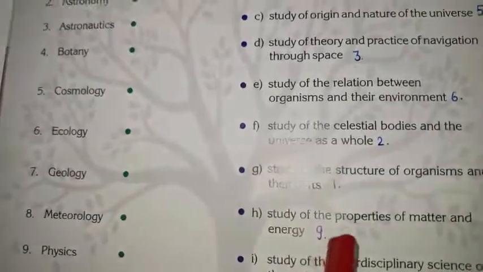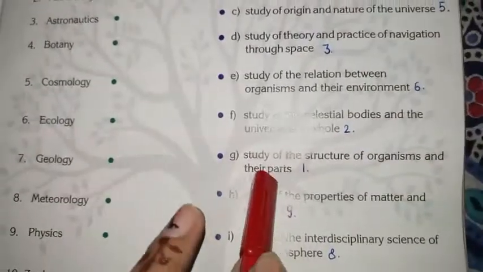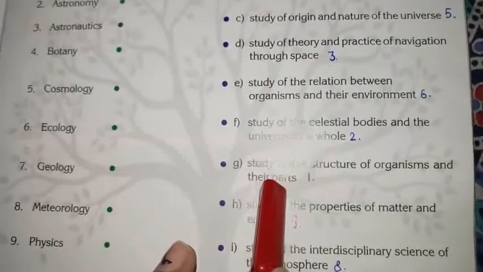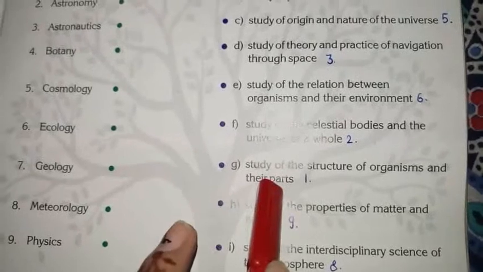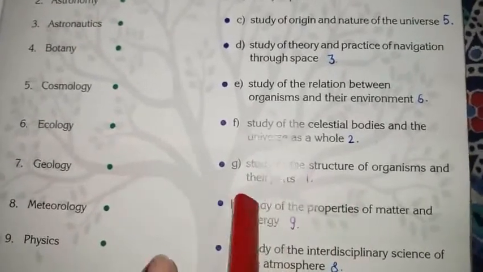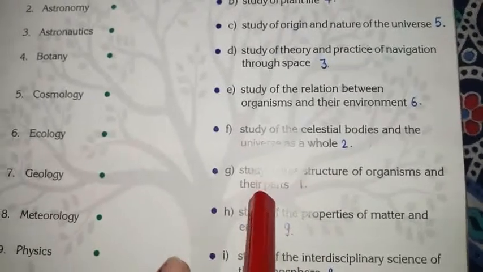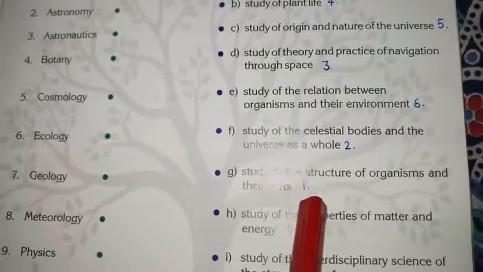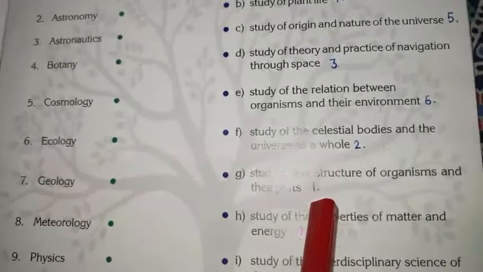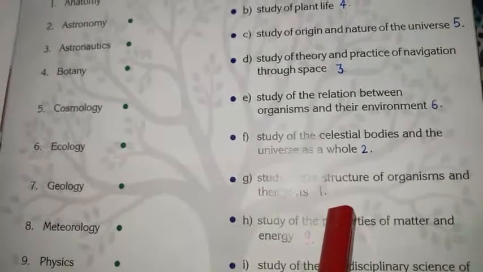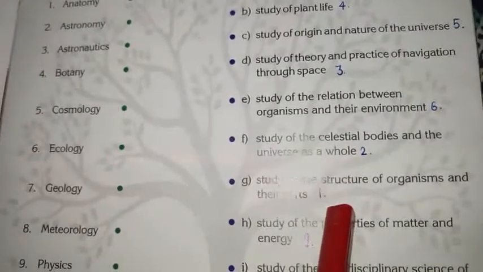Anatomy you have to match with option G. Anatomy is a branch of science in which we study the structure of organisms and their parts. Anatomy is a branch of natural science which deals with the structural organization of living things.